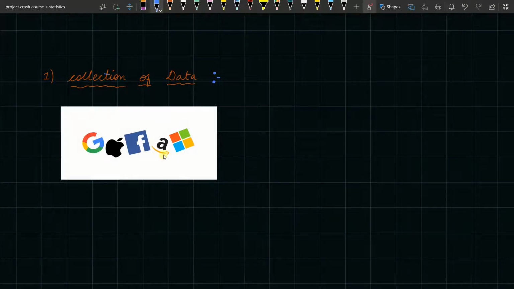Amazon, you must be thinking, how does Amazon collect data? It sees what kind of Google searches you have. It interacts with Google and gets all those searches. Google sells it to Amazon, and Amazon keeps track of your interest. And they'll give you an advertisement of things which you are looking for on their website. That's how you find out.